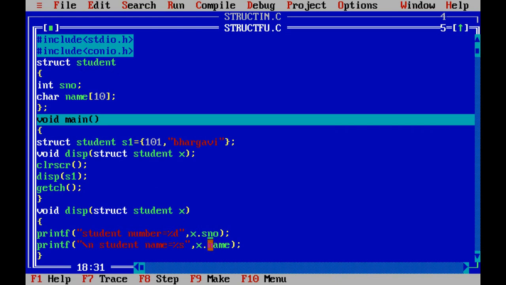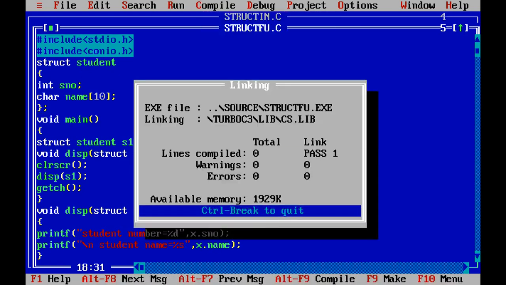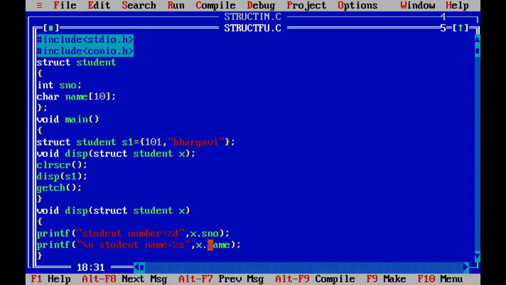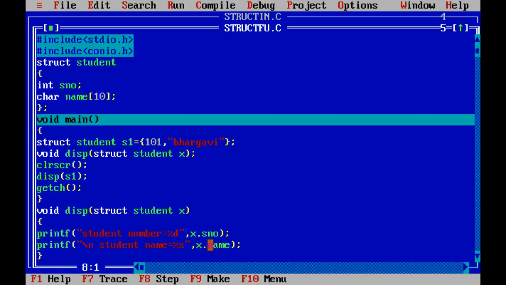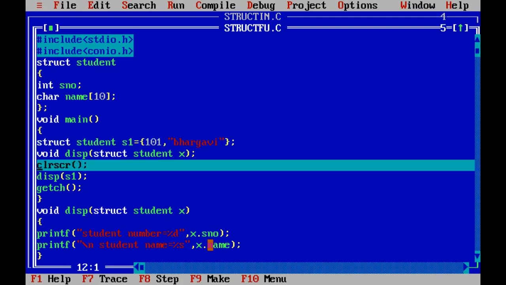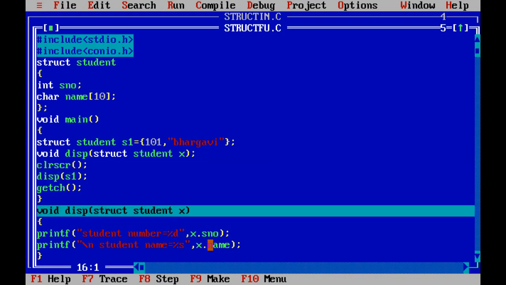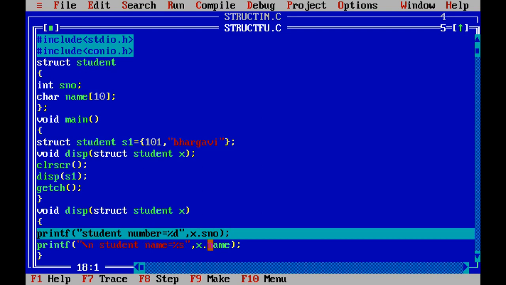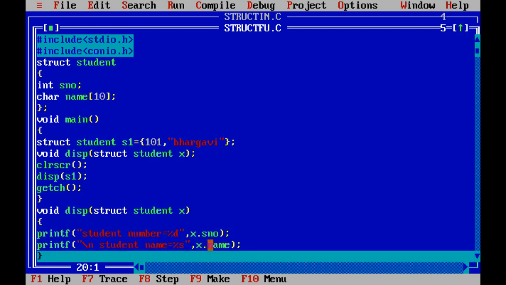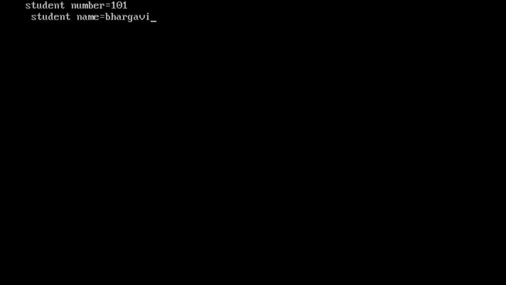So x dot SNO, x dot name. Now compile the program and run the program. Now you are getting the output. Now trace the program. In main, I'm initializing S1. I'm informing the compiler that the display function consists of structure type data. Now the display function with the structure variable is called. We are calling that, executing the number, printing the name, and going back to the main function. Now we'll get the data.